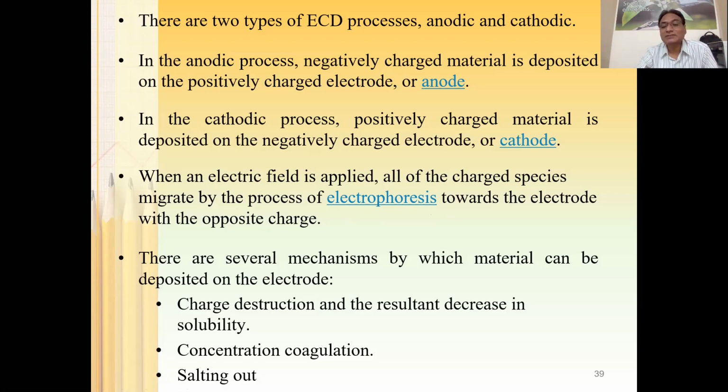There are several mechanisms by which material can be deposited on the electrode. Here, three mechanisms have been mentioned: charge destruction and resultant decrease in solubility. So charge destruction is one of the mechanisms. Whenever there is charge destruction, that will decrease the solubility of the material, right? Then concentration coagulation is another mechanism, and salting out is the third mechanism. So these are three different mechanisms which happen in the case of electrochemical deposition.